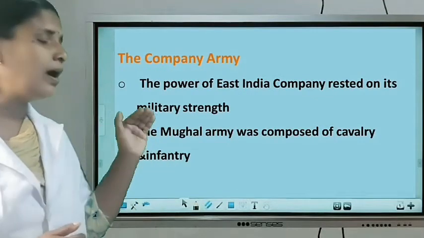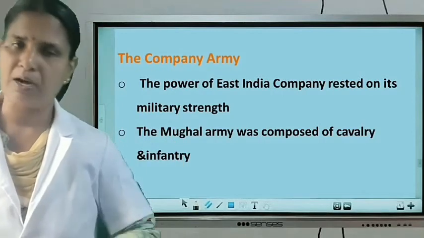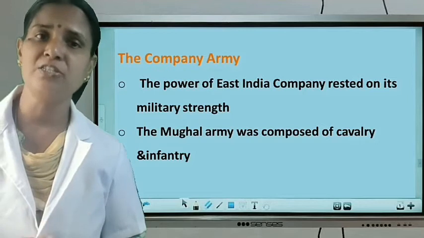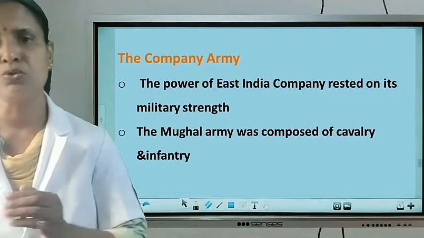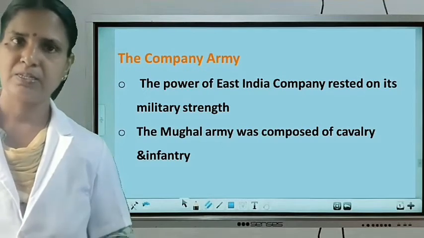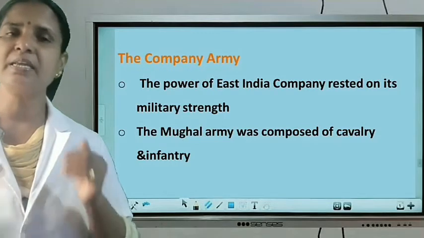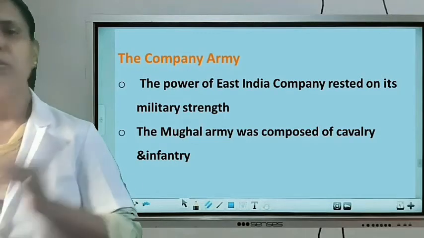The Mughal army was composed of mainly two groups, cavalry and infantry. Cavalry means the soldiers on horseback. Infantry means the foot soldiers. Listen, the Mughal emperors gave importance to cavalry, and didn't give more importance to infantry.